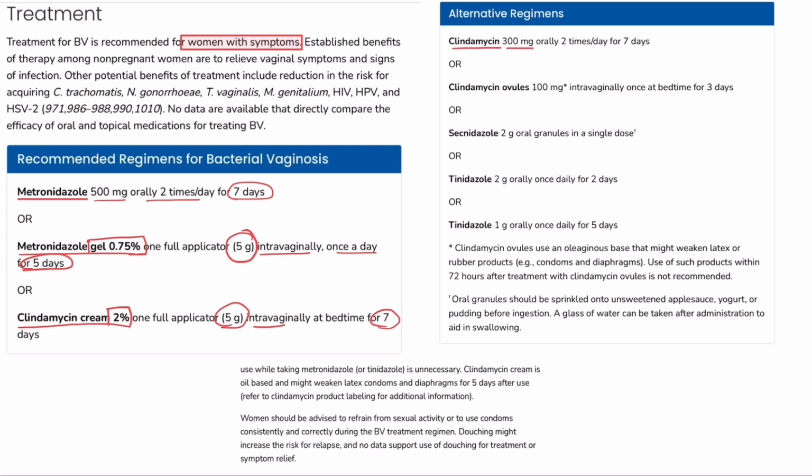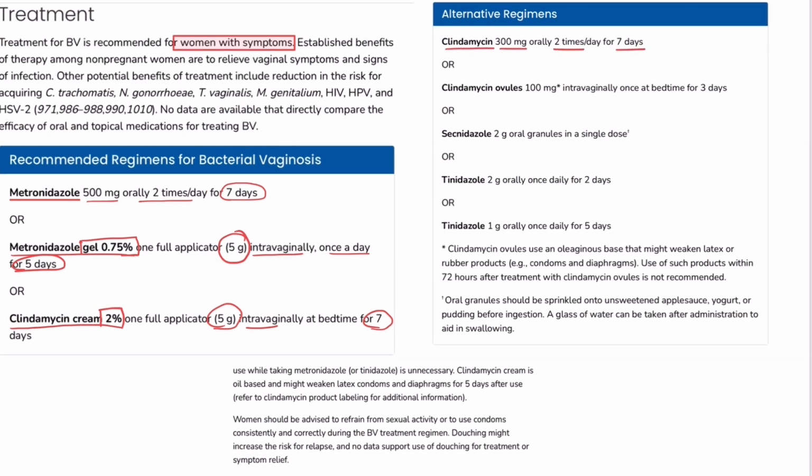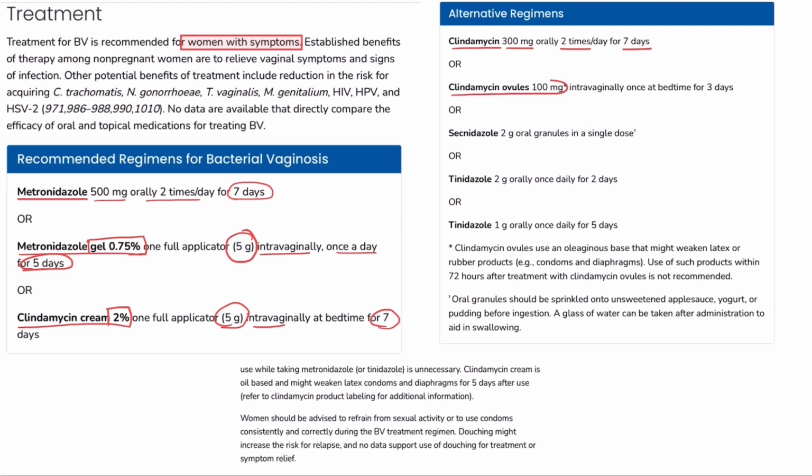Some alternative regimens: clindamycin 300 mg twice daily for 7 days, or clindamycin ovules 100 mg intravaginally once at bedtime for 3 days, or secnidazole 2 gram oral granules in a single dose, or tinidazole 2 gram oral once daily for 2 days, or tinidazole 1 gram given once daily for 5 days.